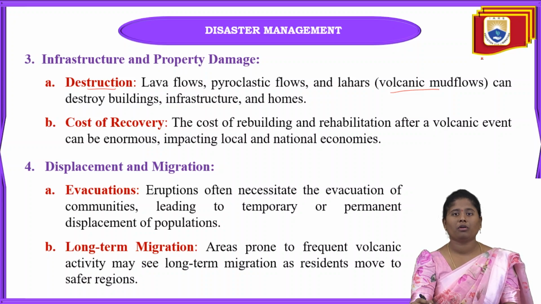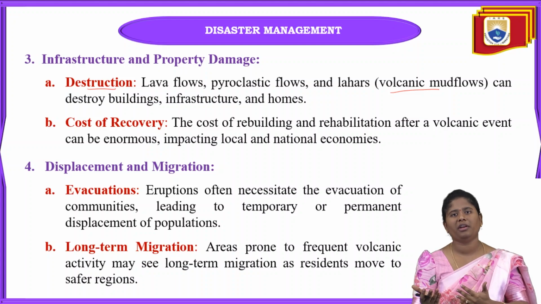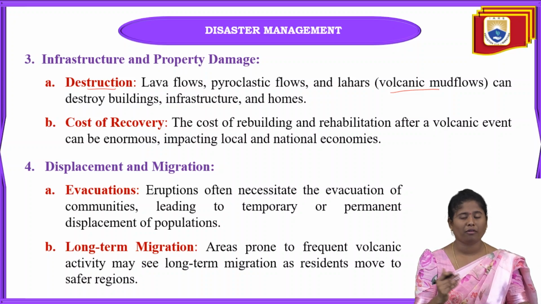And next one is cost of recovery. If any type of infrastructure is damaged because of these volcanoes, automatically the building has to be rebuilt again. Means when that rebuilding or rehabilitation occurs, it will cost a very high amount at that time. Why? Because already one structure was there, and after the disaster it collapsed.